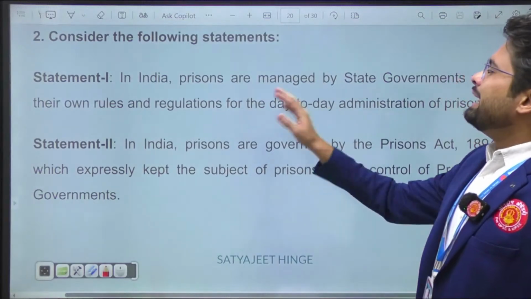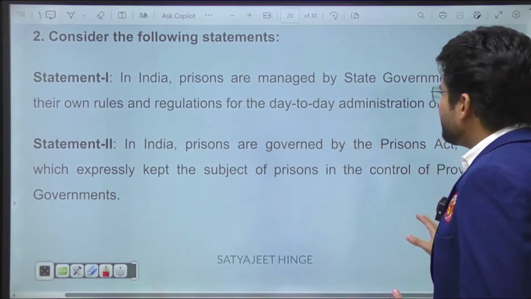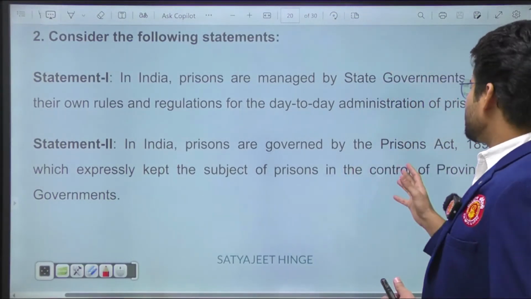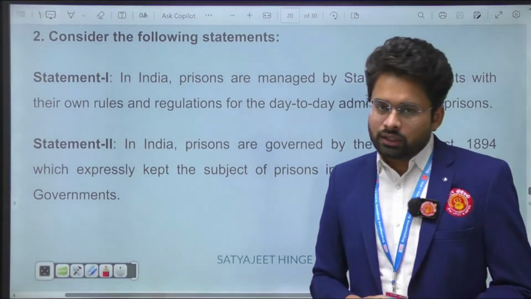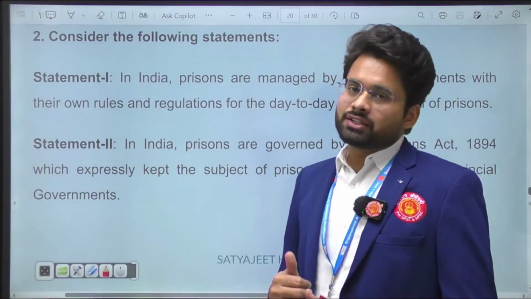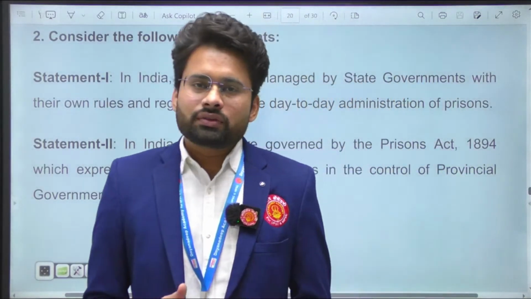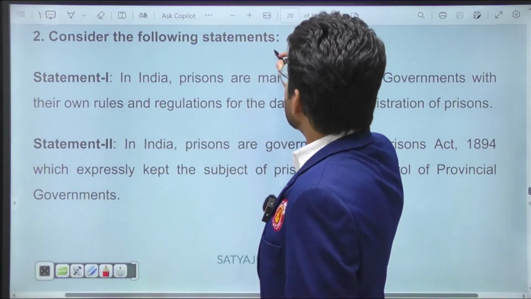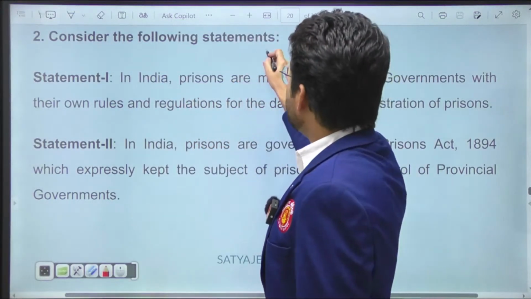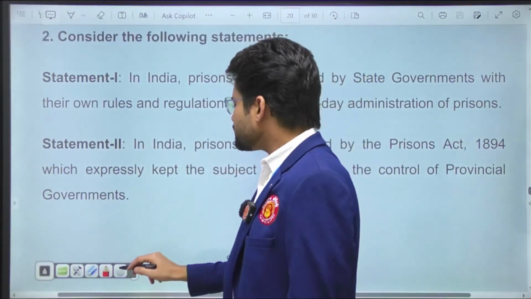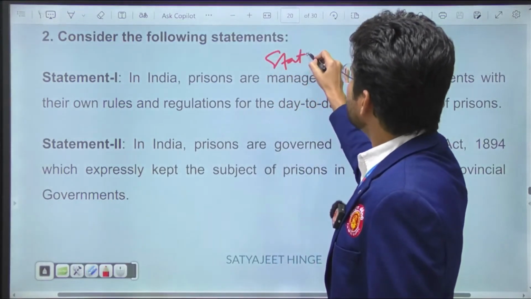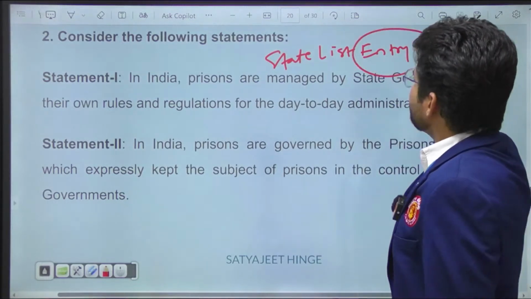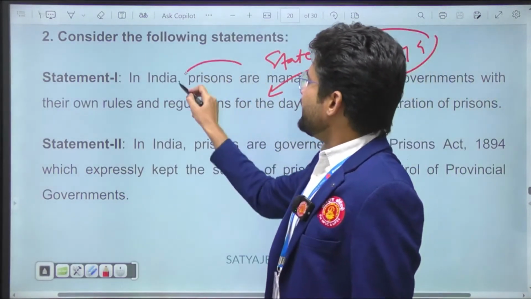Statement 1 says that in India, the prisons are managed by the state governments with their own rules and regulations for the day-to-day administration of the prisons. What do you think? Is this statement 1 wrong or right? If you observe the 7th Schedule's three lists, State List entry 4 talks about this idea. Yes, exactly. Prisons is a state topic.